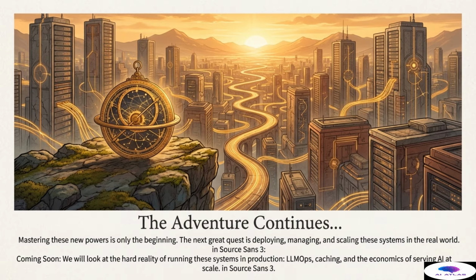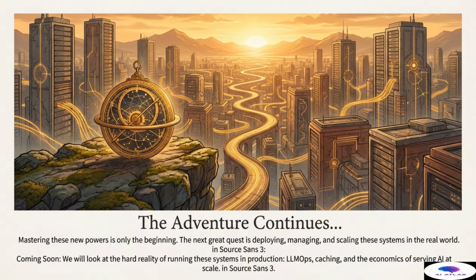This introduces an entirely new set of engineering challenges focused specifically on efficiency, cost management, and system reliability. Specifically, we must tackle the hard reality of running these complex, multi-stage systems in large-scale production environments. This means diving deep into LLM ops, establishing resilient deployment and monitoring strategies perfectly tailored for multimodal pipelines.